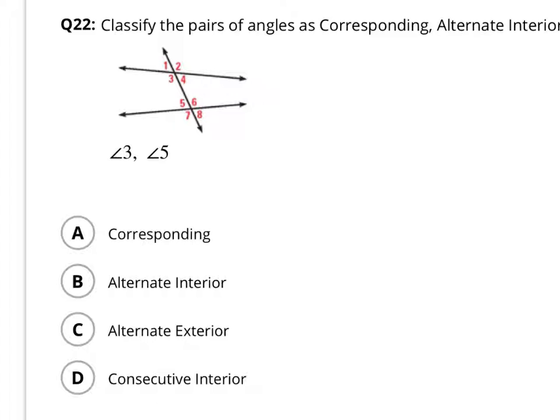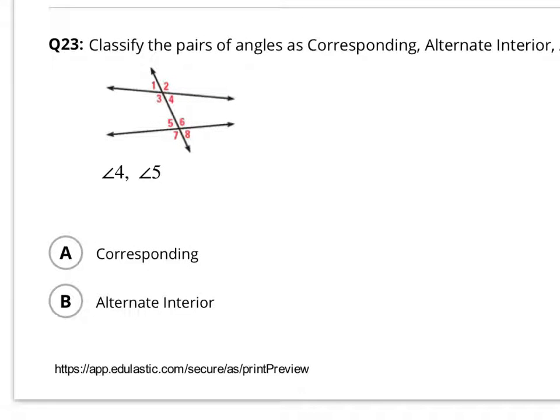Okay, question 22. We're talking about angles 3 and 5. Okay, 3 and 5. Both on the same side. Both on the interior. Corresponding, alternate interior, alternate exterior, or consecutive interior. Which is it? Okay, 23. My choices, I think, got cut off from the next page, but you know what? It's one of these two. Alright. 4 and 5. There's 4, there's 5. Are they corresponding or alternate interior?